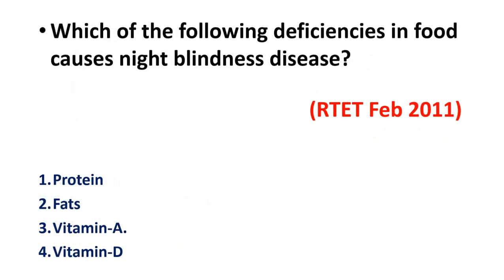Which of the following deficiencies in food causes night blindness? This question appeared in Rajasthan TET in February 2011, and the options they have given are protein, fats, vitamin A, vitamin D. Means the deficiency of which of the following causes night blindness. That's the way of asking the question in a different format. So which deficiency? The answer is the deficiency of vitamin A. Okay, the deficiency of vitamin A causes night blindness.